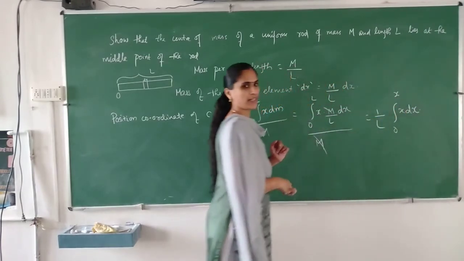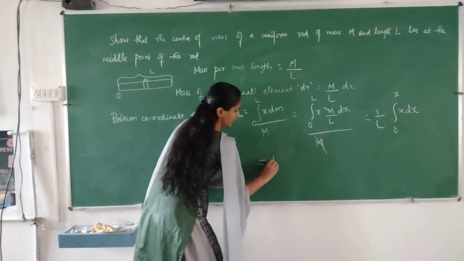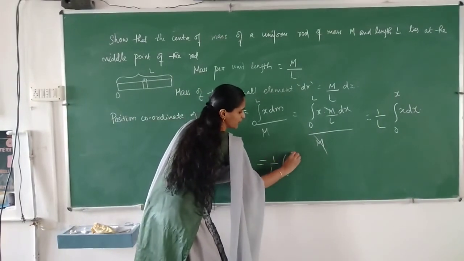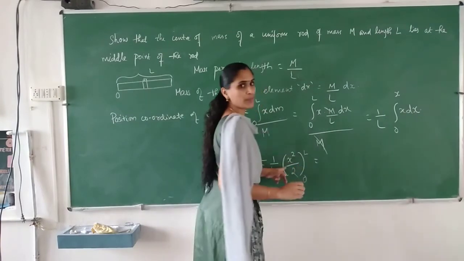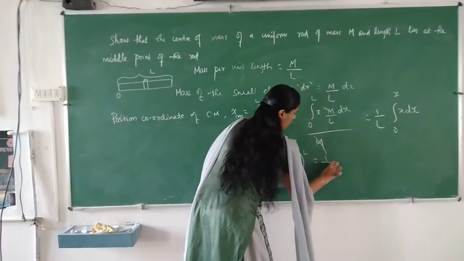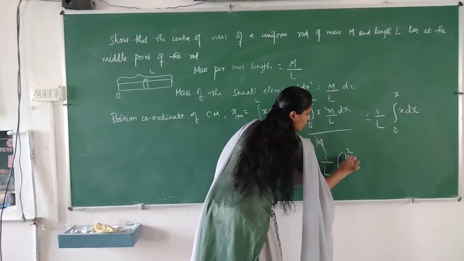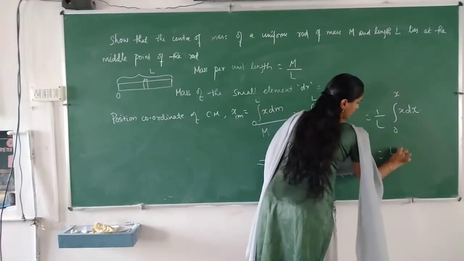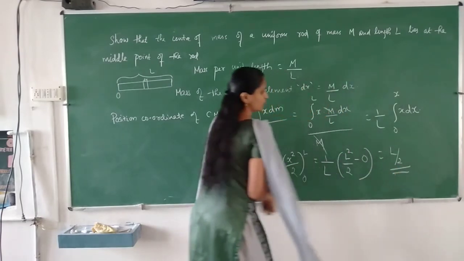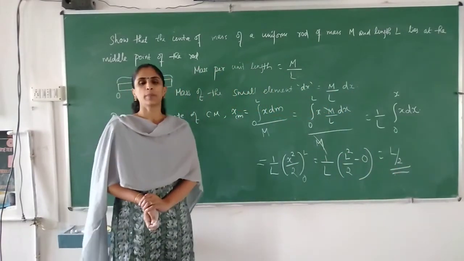If you integrate, you get x square by 2. Applying the limits, upper limit minus lower limit, 1 by L into L square by 2 minus 0, so you will get L by 2. So you can show that it is exactly at the middle.